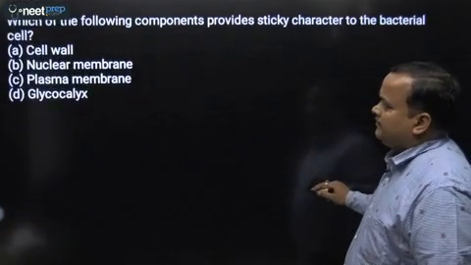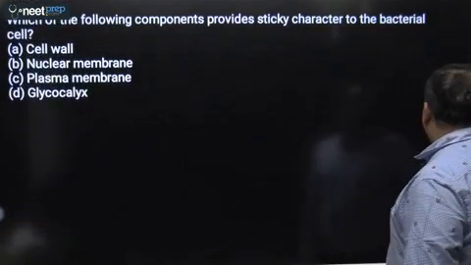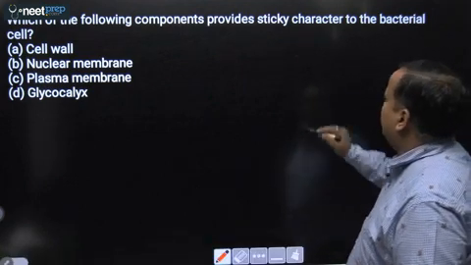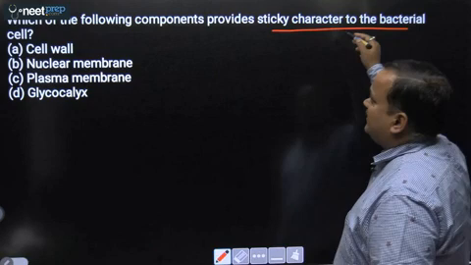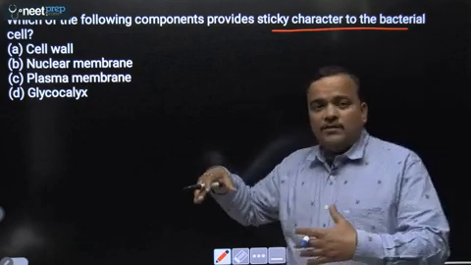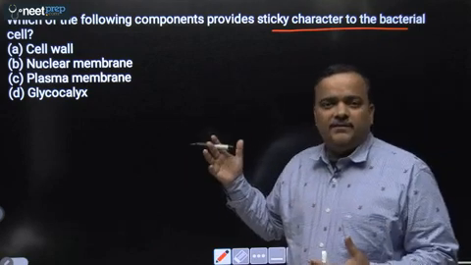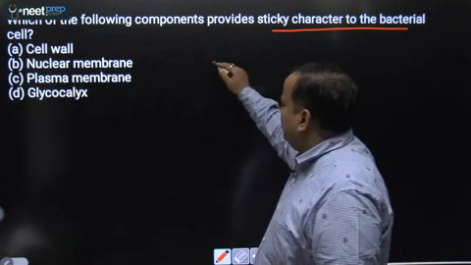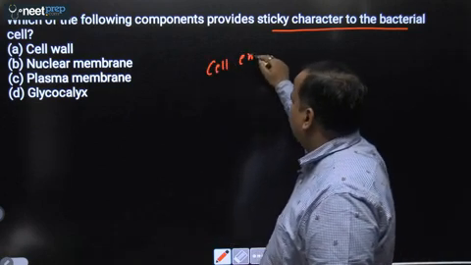Next question. Which of the following component provides sticky character to the bacterial cell? So this is basically part of cell chapter, but I am discussing this in bacteria. So in bacteria we have cell envelope.